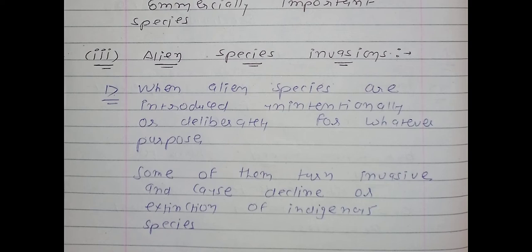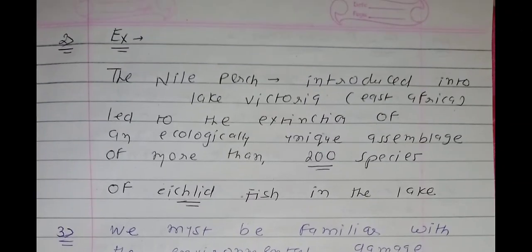What is the meaning of indigenous? Indigenous means the existing, the native species. It means when we introduce an alien species, this alien species will affect the indigenous species. Now we will understand this with the example.